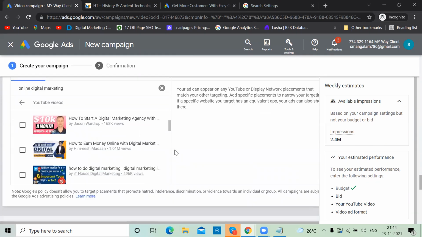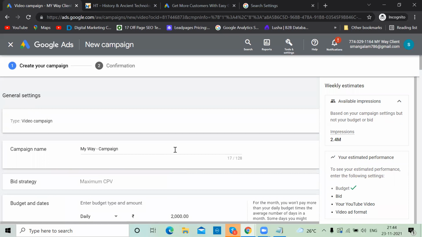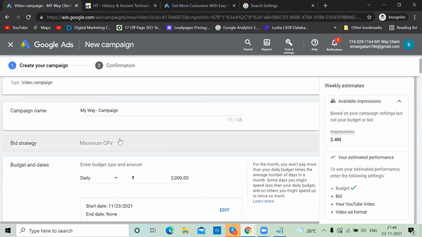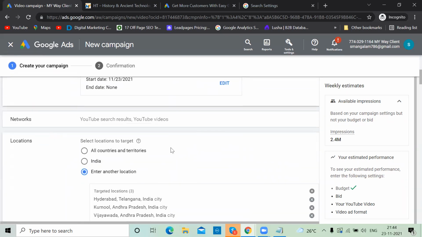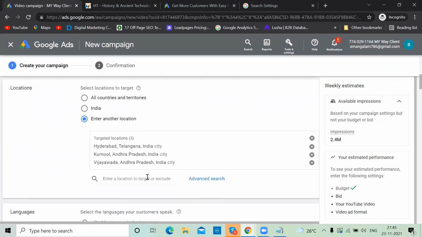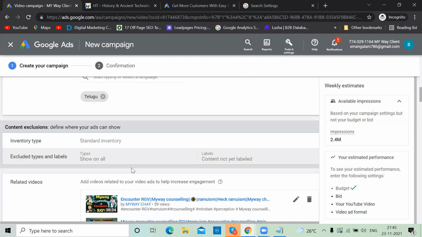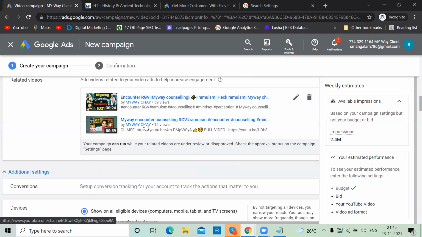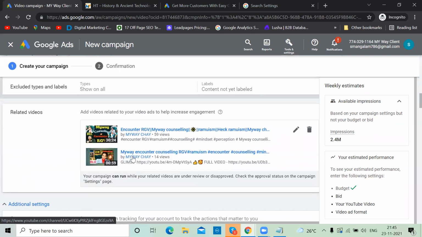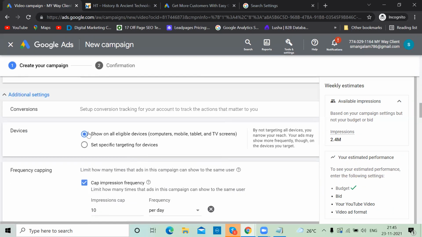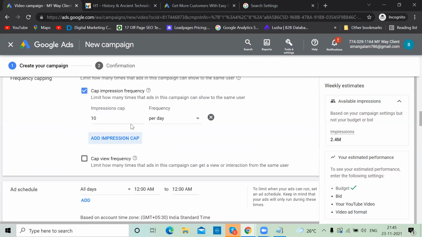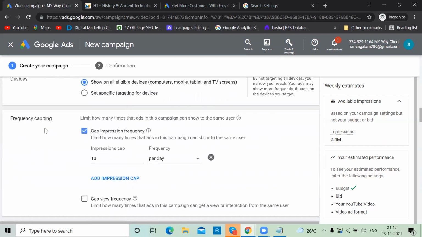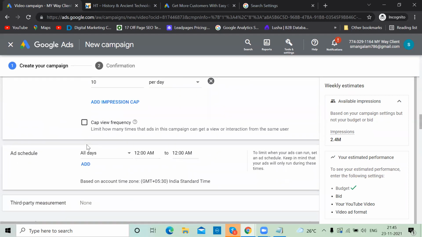Everything is done. So again, coming back, I created a campaign name, max CPV, my daily budget. I targeted a location and I selected Telugu language, inventory by default. I added related videos as well, so that I'll be getting more views for other things. Devices by default, frequency capping, one person seeing my ad for many times. I don't want it. So I put a frequency cap over here.